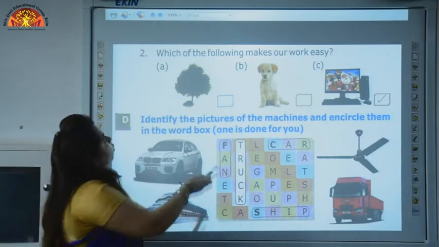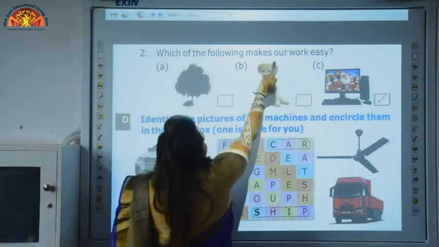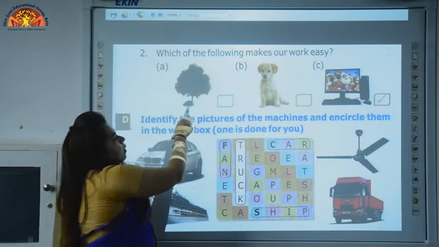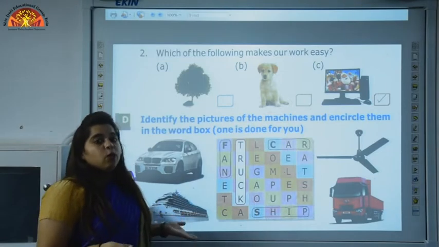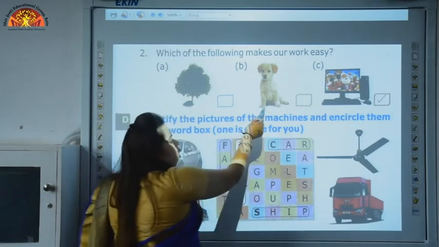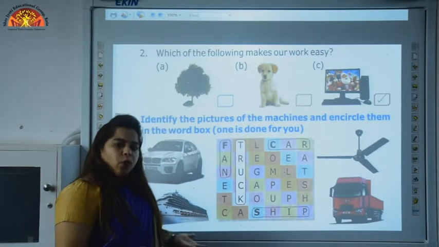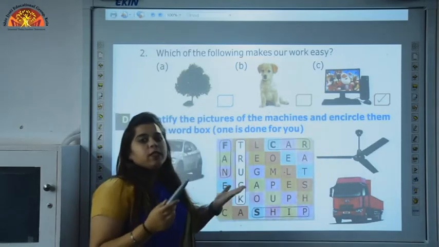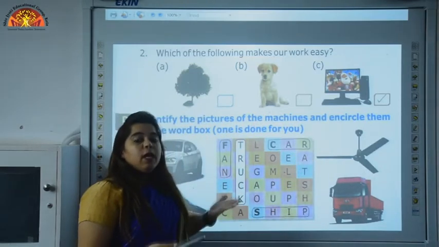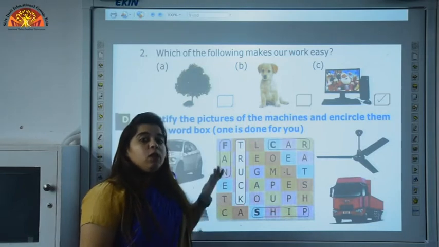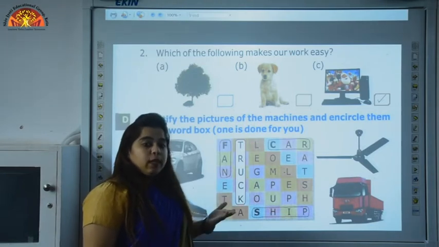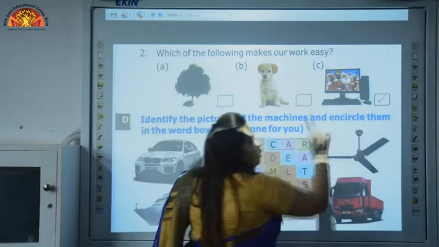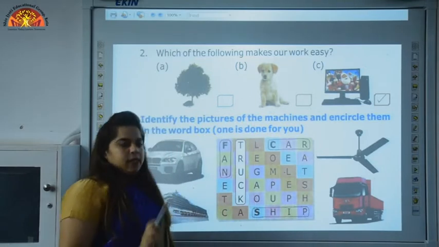Number 2. Which of the following makes our work easy? Now let's see which of the following makes our work easy. Tree. Tree makes our work easy? No, tree is a natural thing. Dog. Dog makes our work easy? No, because dog is also a natural thing. Now computer. Computer is a machine made by human, and with the help of computer what we do? We can do our work quickly, so it makes our work easy. So option number C we will put tick because it is the correct answer.